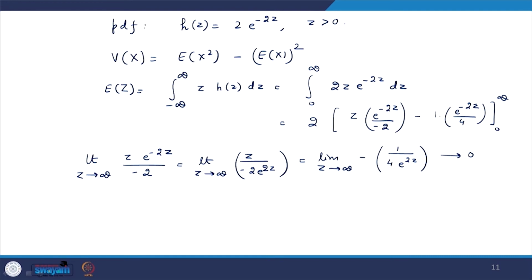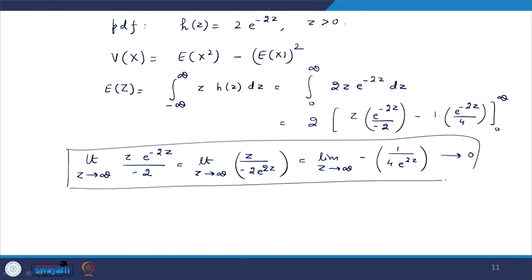So, what is the final value of this? Hence, expectation of z will come out to be: when z is tending to infinity, both terms are tending to 0. So, from the upper limit it is 0, from the lower limit when z is tending to 0, it is 0 because z is here, and it will be 1 upon 4, negative negative will be positive. So, it is 1 upon 4 into 2, that is half.